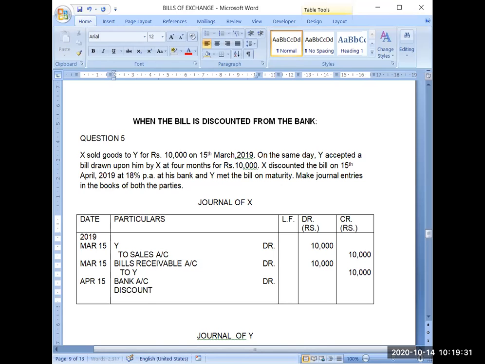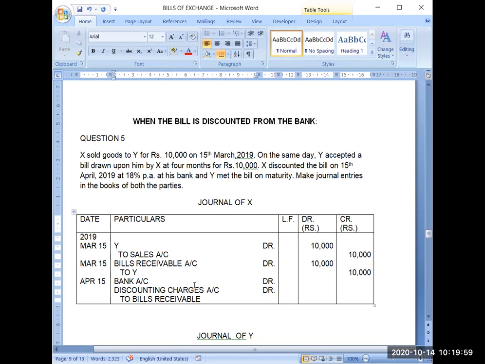Discounting charges are expenses of X. Discounting charges account debit. X has to incur some expense, credit to bills receivable. Now the bank will retain this bill till the due date.